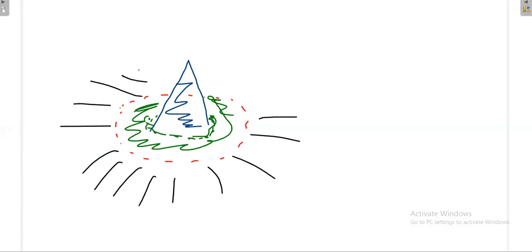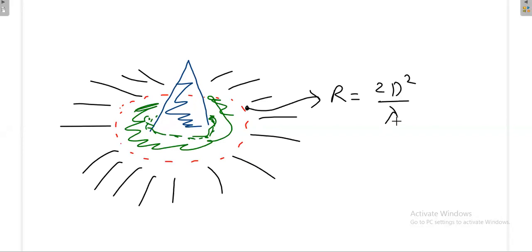And again, the limit is set by whom? The limit is set by this R, R is equal to 2d square by lambda. Once you know the operating frequency, you can calculate lambda. Then d is the dimensions of the antenna. Then you know the distance. Please make sure that the unit is correct, because finally it is meter. Whatever power is available here will stay here only. That will not go to a longer distance. That particular field is called reactive field or near field.